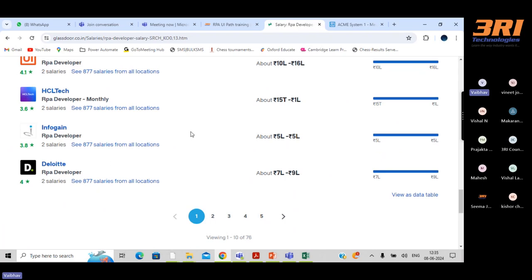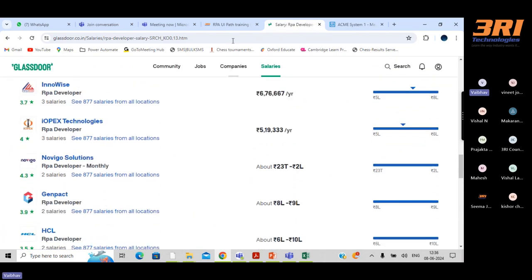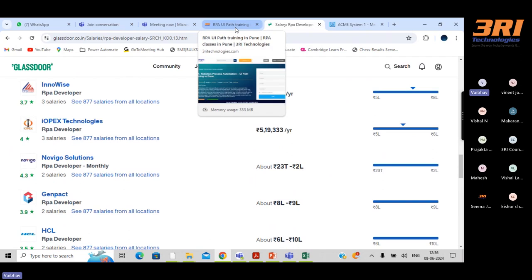We have very good opportunities, and compared to the opportunities, that many candidates are not available. If the requirement is huge and fewer people are available in the market, it is very easy for us to enter that technology or that particular market. Any question, any doubt?